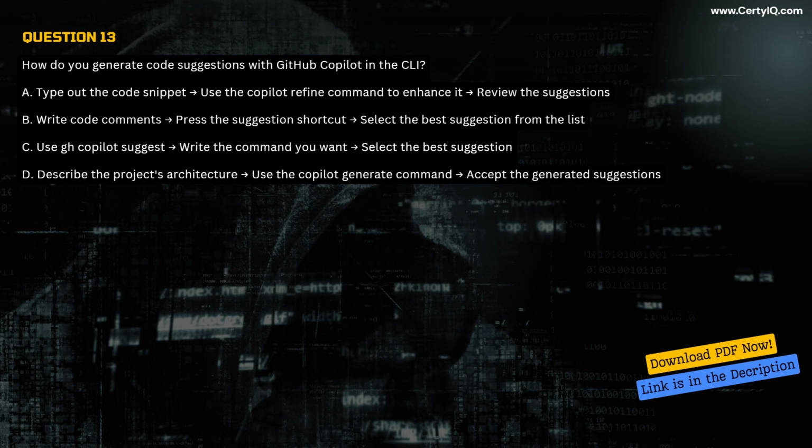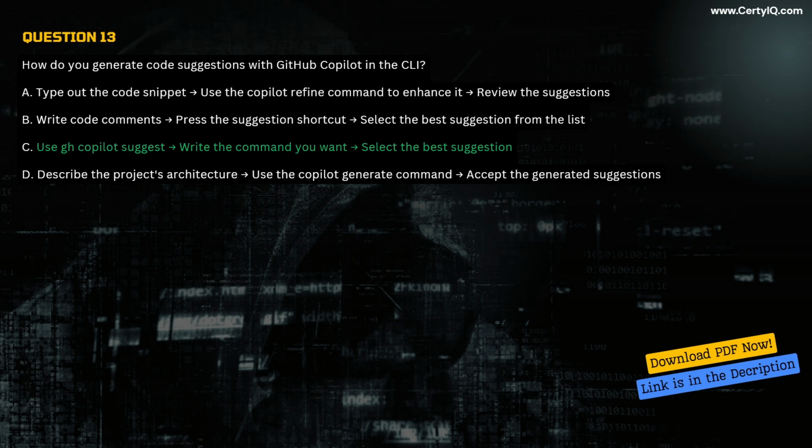Question 13. How do you generate code suggestions with GitHub Copilot in the CLI? A. Type out the code snippet. Use the Copilot refine command to enhance it. Review the suggestions. B. Write code comments. Press the suggestion shortcut. Select the best suggestion from the list. C. Use GH Copilot suggests, write the command you want, select the best suggestion. D. Describe the project's architecture, use the Copilot generate command, accept the generated suggestions.